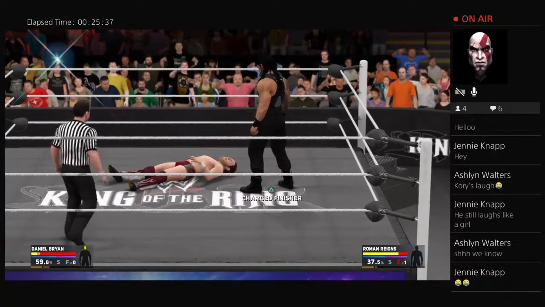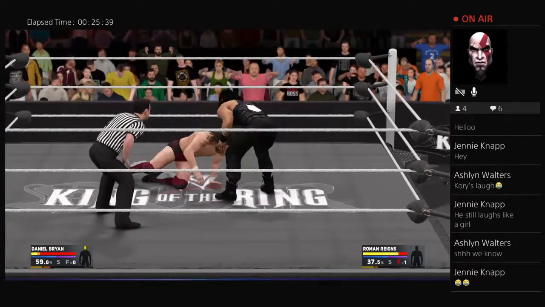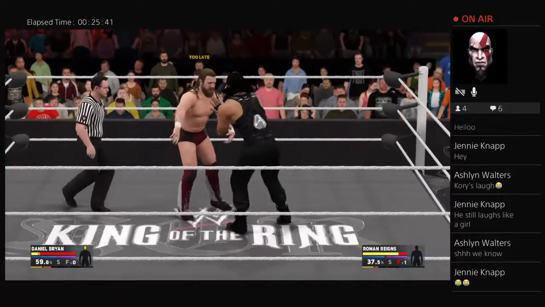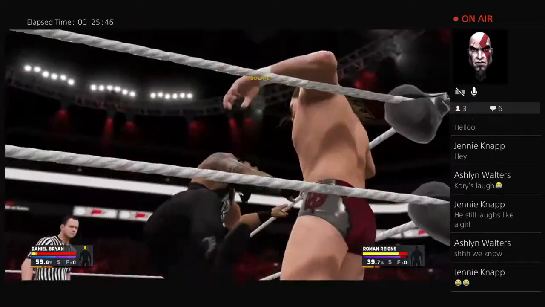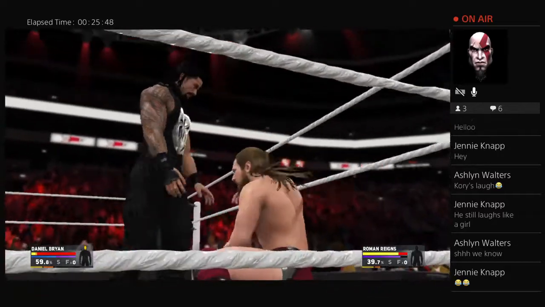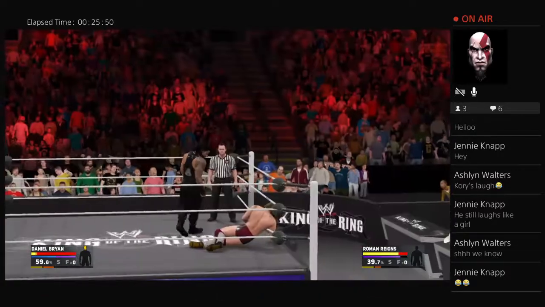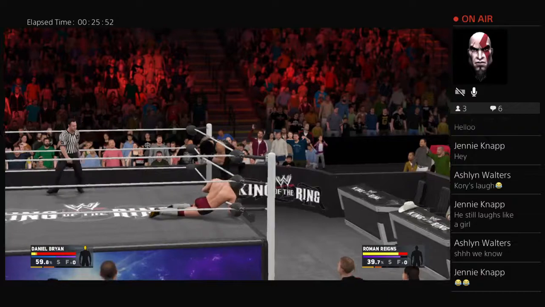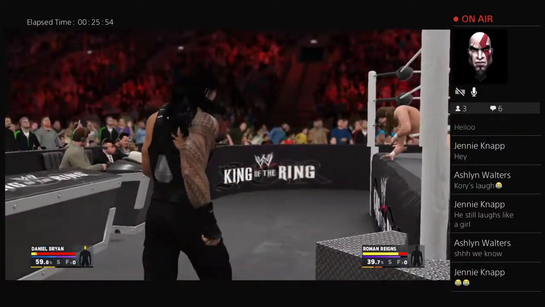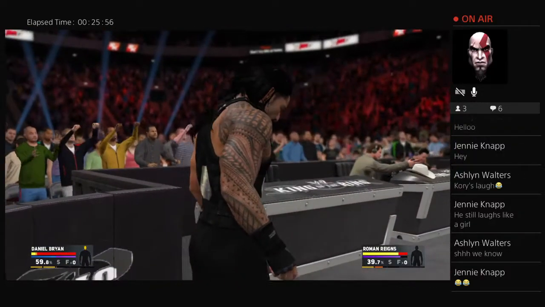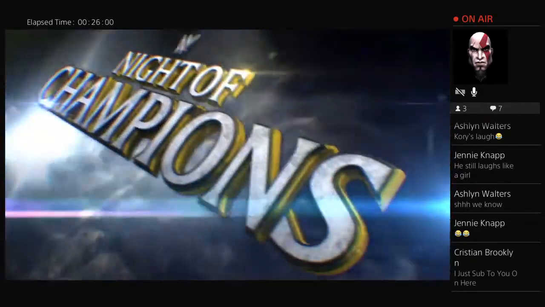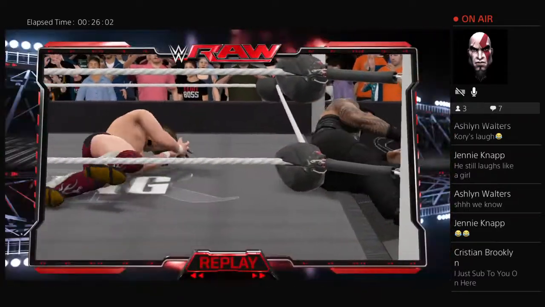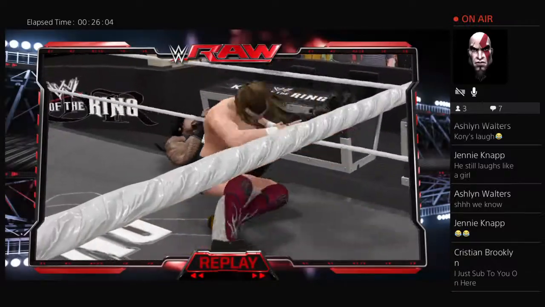Daniel Bryan is down. The leader of the Yes movement may be moments away from dropping this match to Roman Reigns. Oh boy, Roman Reigns with a hard right hand. And now we have seen this to Goldberg, the first time these two men met up. Roman Reigns planning on hitting the drive-by. And now, oh boy, Daniel Bryan in the line of fire. Here comes Roman. Drive-by! Big time drive-by by Roman Reigns to Daniel Bryan.